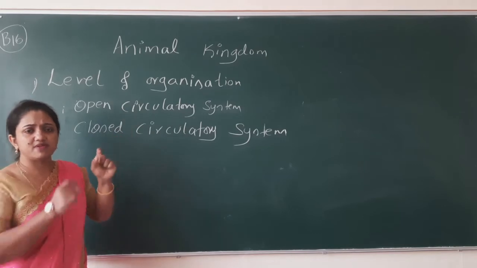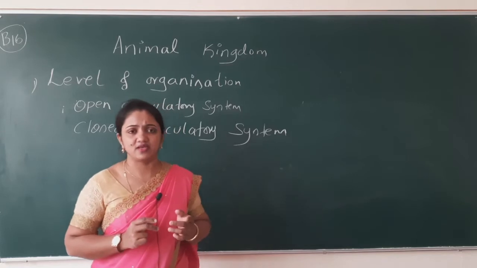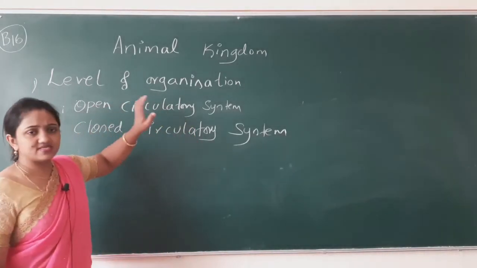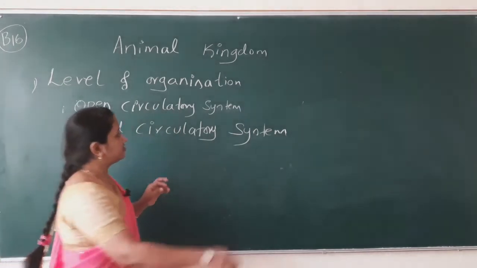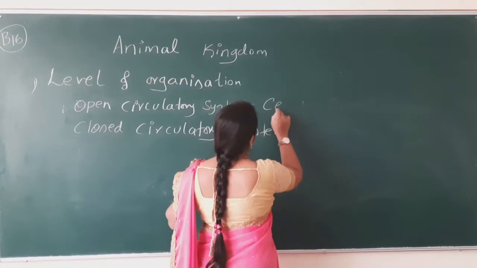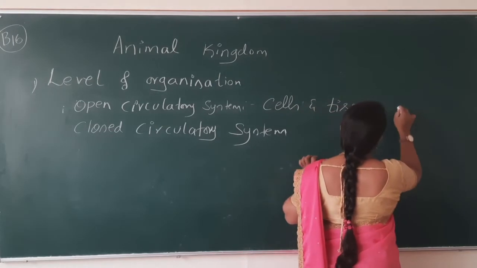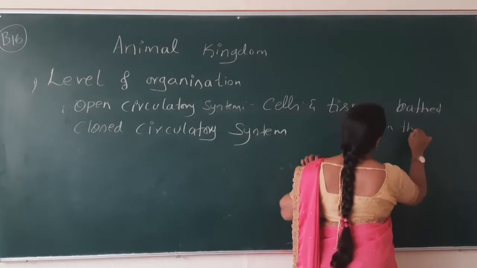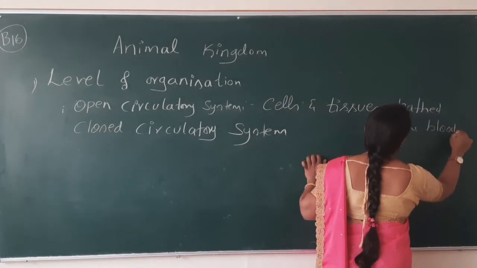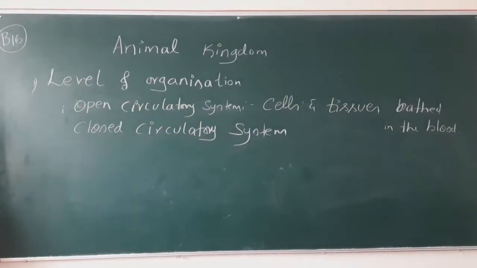Not complete means blood does not flow in closed vessels. Directly, the cells and tissues are dipped in the blood. Just mark my point: cells and tissues bathe in the blood. This type of system is known as open circulatory system.